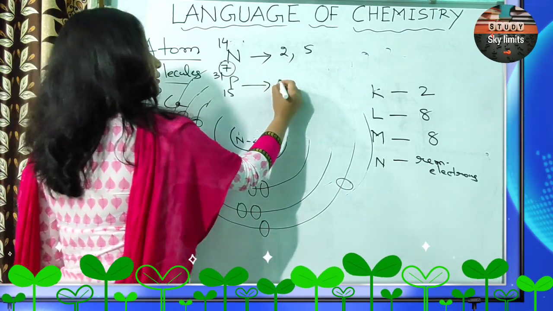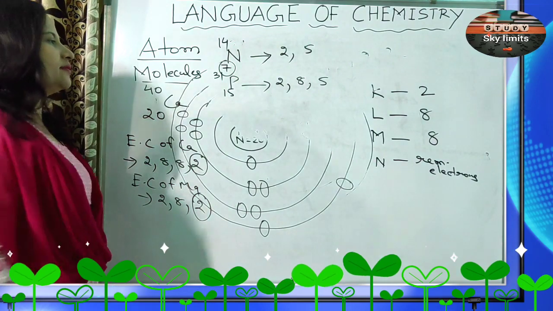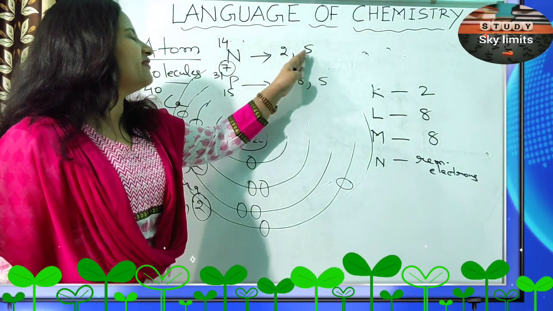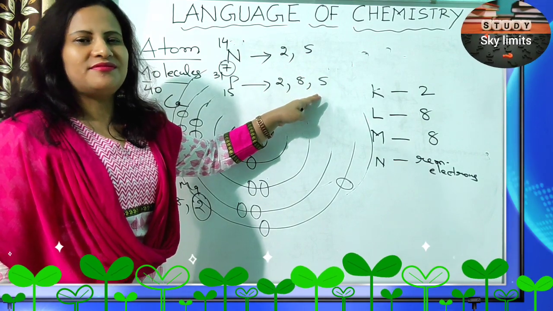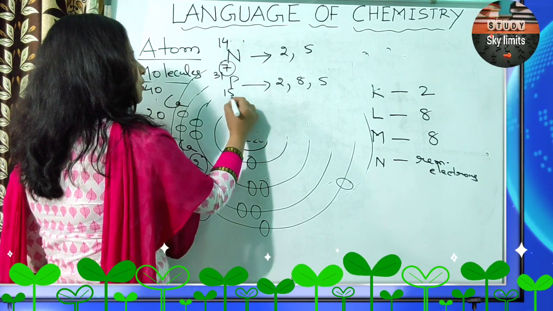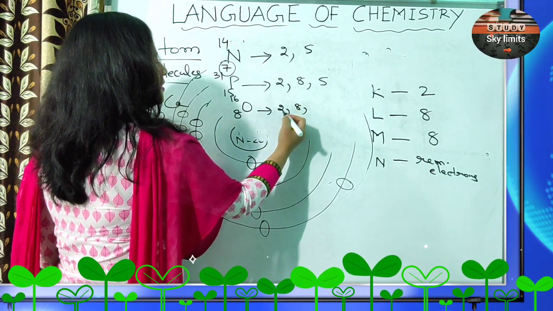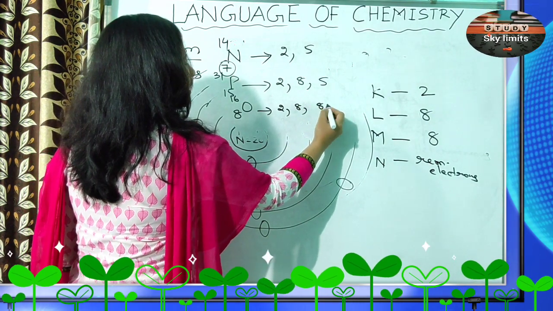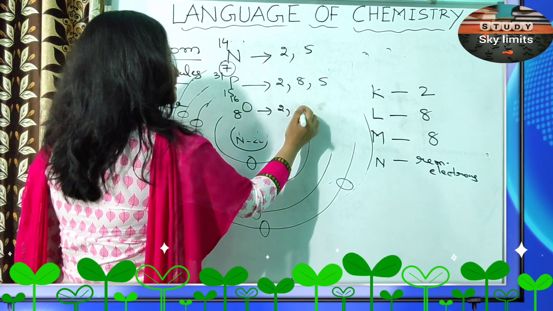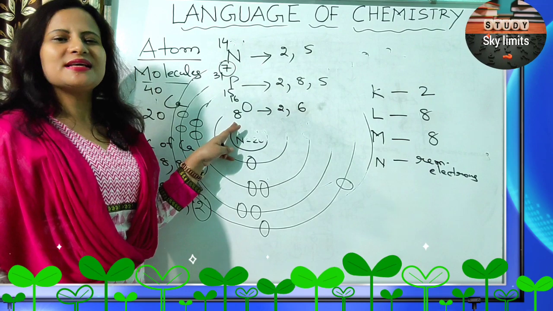So first shell 2, second shell 8, outermost shell 5. These two are non-metals, and you can see they have 5 electrons in the outermost shell, the valence shell. Oxygen, 8O16. So it's 2, 8, sorry, 2, 6. Atomic number is 8.